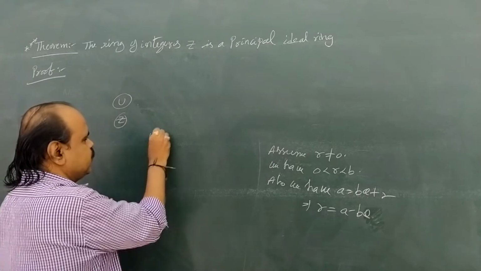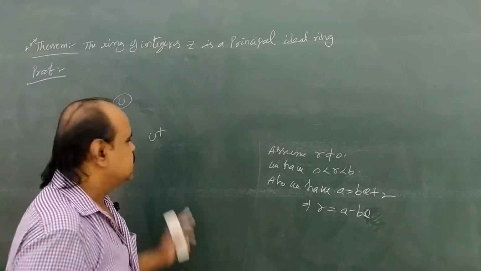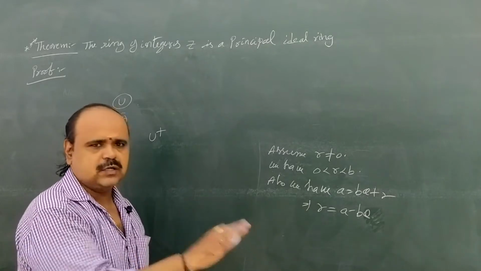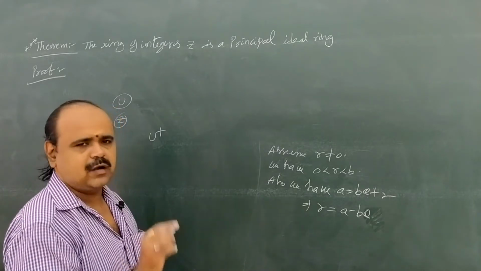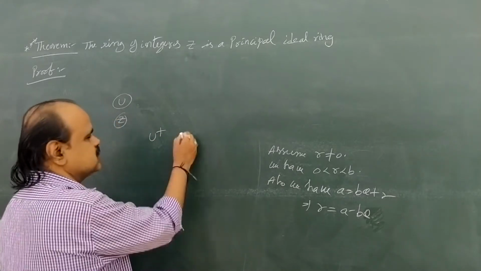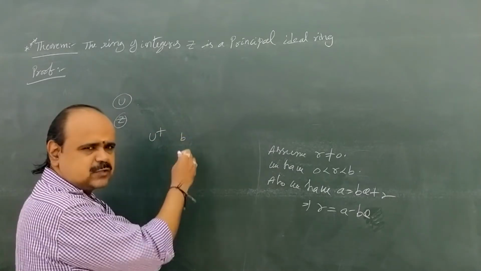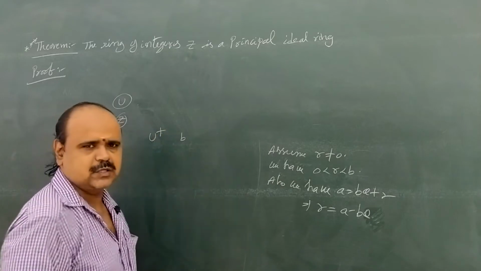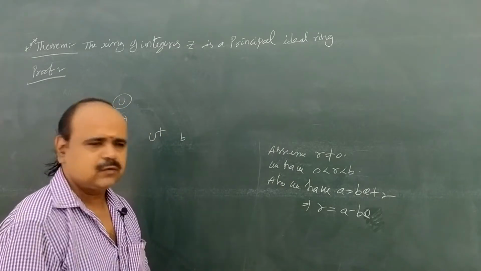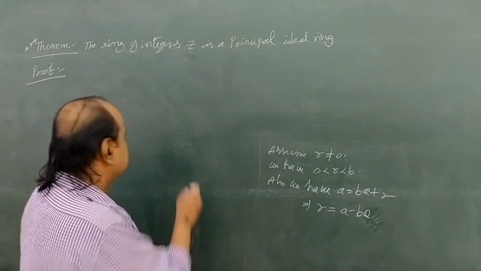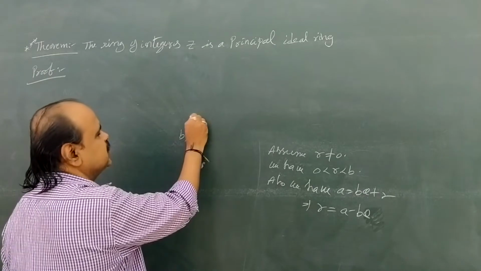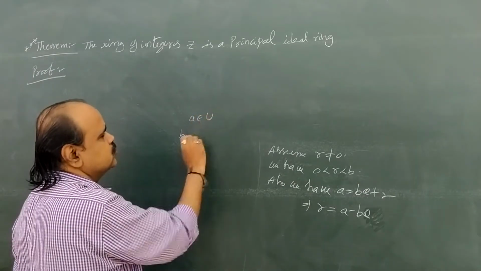Suppose U plus is the set of all positive integers in U. U లో ఉన్న positive integers అని U plus లో పెట్టాం. By well ordering principle, this U plus has a least member, say small b. So small b is the least member among all the elements of U plus. U plus లో ఉన్న అన్ని ఎలిమెంట్స్ కంటే b అనేది చాలా చిన్న ఎలిమెంట్. ఓకేనా? Now suppose b is an integer, and we let a belong to U.